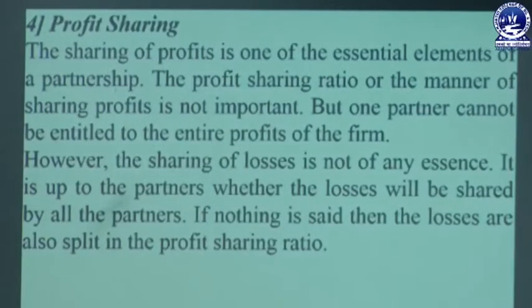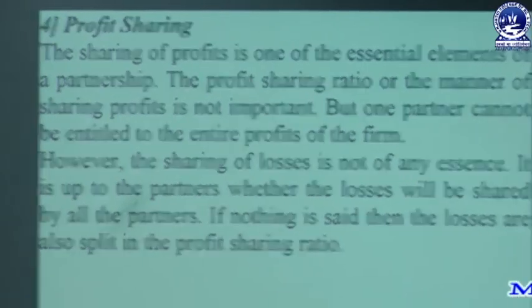So the partners who are involved have the right to take their profit portion. If any one partner takes over all the profits, that is not legal. It must be distributed or shared as per the profit sharing ratio mentioned in the partnership deed. However, the sharing of losses is not an essence. It is up to the partners whether the loss will be shared by all the partners. If nothing is mentioned, then losses are also split in the profit sharing ratio.